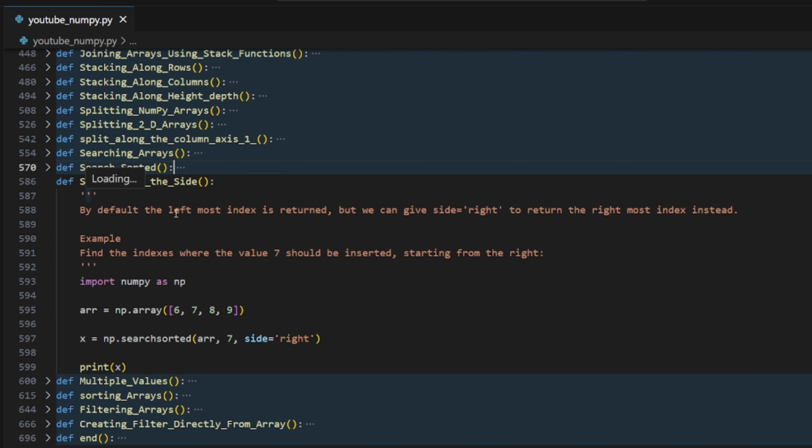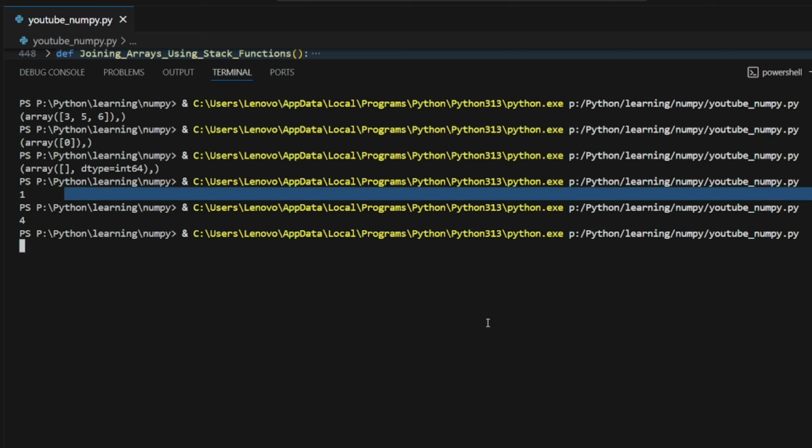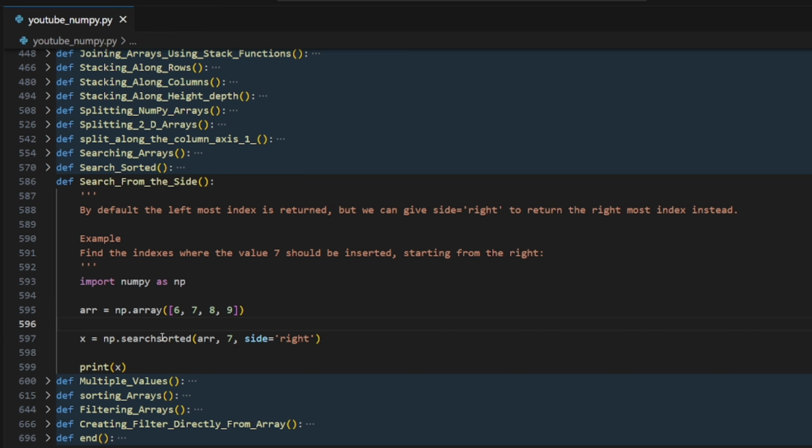Next is search from the side. Linear search does that normally from the beginning of the list. Here in the array, we have flexibility. If we want to count the integer from the right side, we simply use searchsorted array 7 side is from the right. See, normally by default it will run from here, but here we are having the side right, so it will go like this. So now it should have what? Let's see. Okay, we didn't call that.